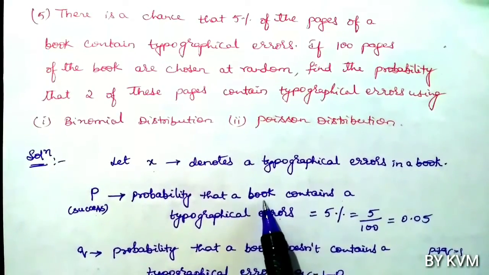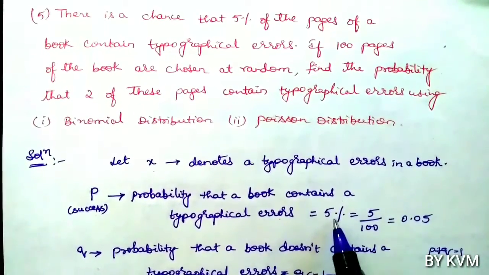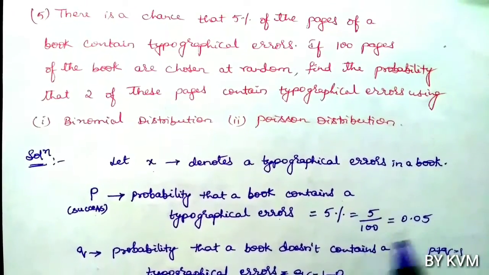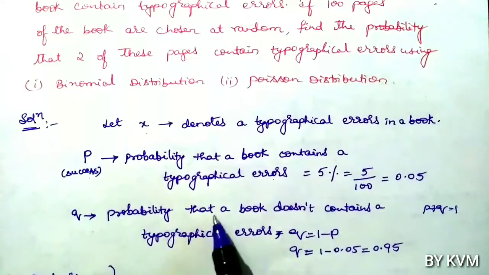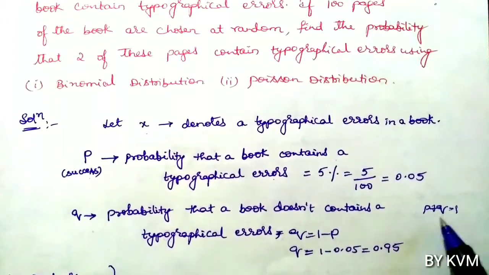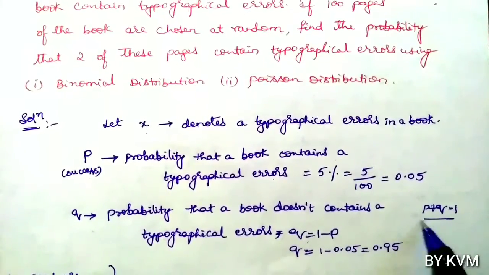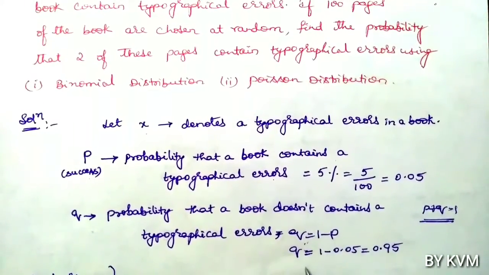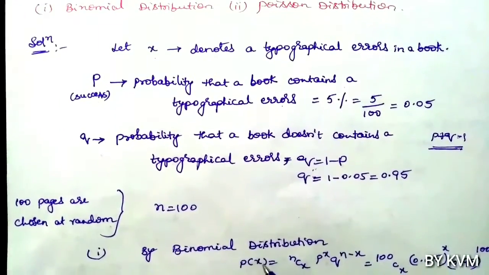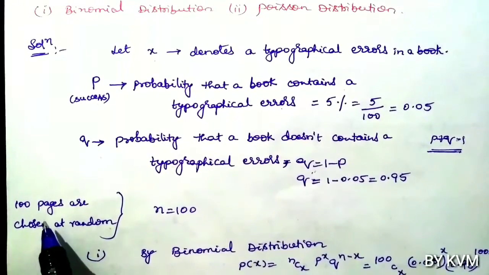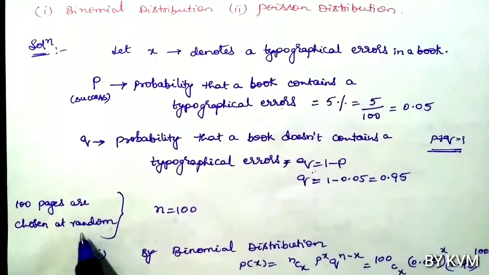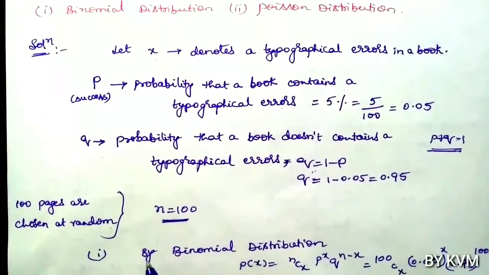So what is the probability given? Probability of typographical errors is 5%, that is 5 by 100 equals 0.05. If p is probability of typographical errors, q is probability that there is no typographical errors. So q is probability that a book doesn't contain typographical errors. We know p plus q equals 1, so q equals 1 minus p, so q equals 1 minus 0.05 equals 0.95. Now they have given 100 pages are chosen at random, so n equals 100.